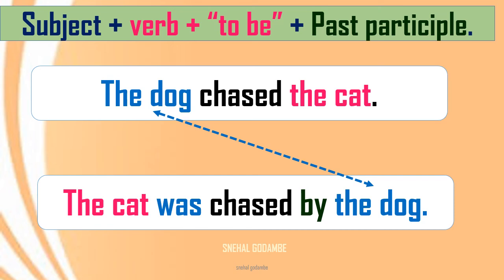And see how the changes will take place in the verb. Was chased: the form of be from the past tense we have used here, because the first sentence is in past tense. Okay, and the past participle of the verb. So in this way, you will change the sentence from active to passive voice.